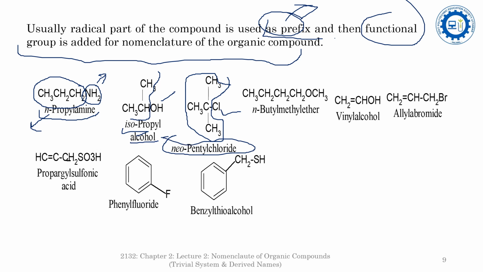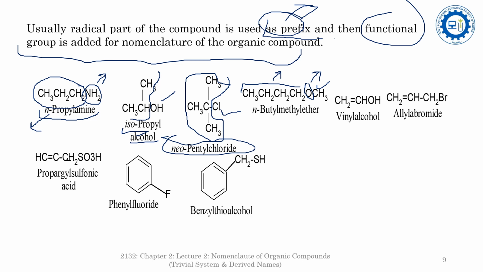Similarly here, it is O. O is attached to two different alkyl groups, so it is an ether. But here see, it is attached to two different alkyl groups, two different radicals. One is a CH3, that is a methyl, and it is a 4 carbon chain alkyl group, so it is the normal butyl.